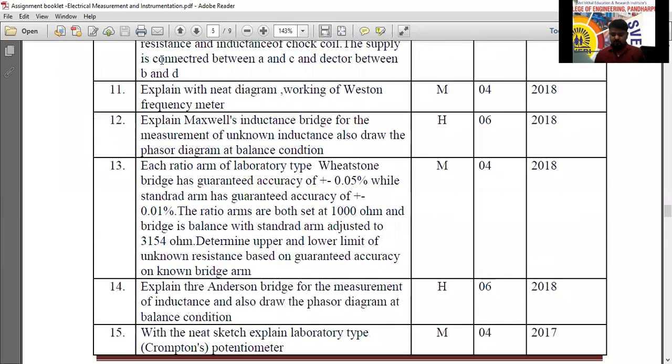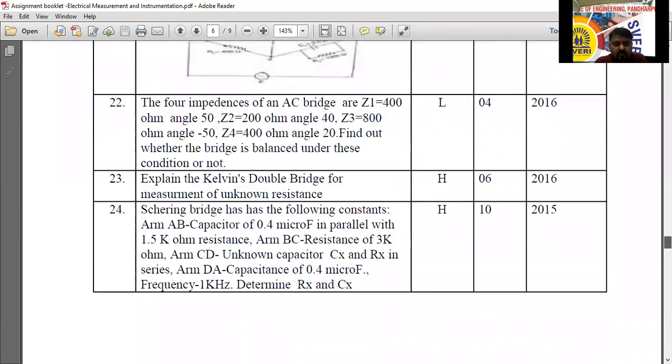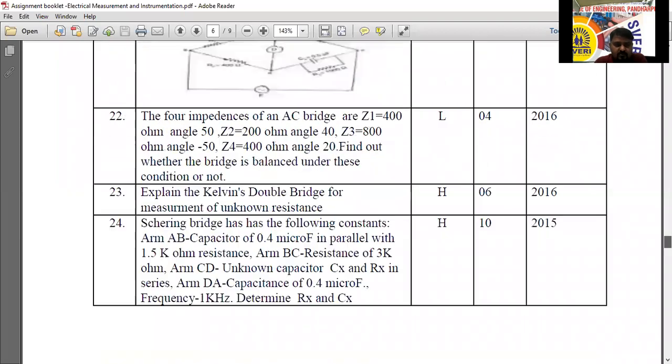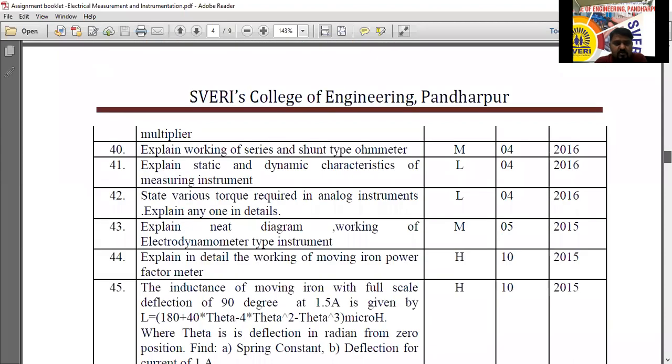These 8 questions you write down. 1, 2, 3, 5, 7, 15, 16, 17. So 8 questions you have to solve. This is in your syllabus only. I have given this one. Total so many questions are there. 8 questions, and any 2 problems you solve. I will solve in the classroom. Those problems also you can solve. While conducting the session, I will solve some problems. Based on that also you can consider.